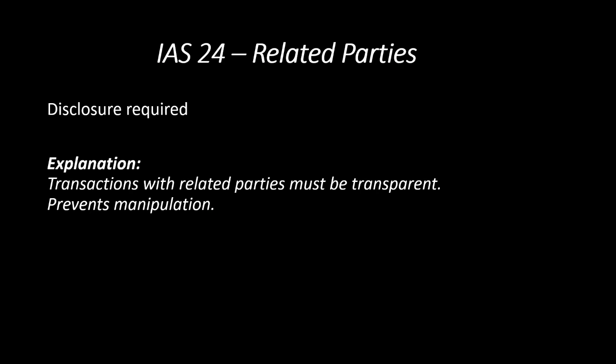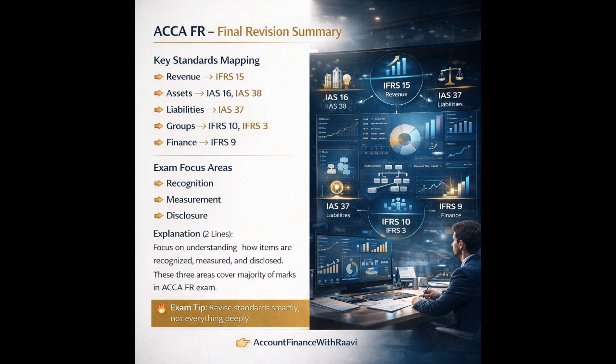Suppose there is commission payable to the key personnel of the company, or salary payable to the key personnel, such as the salary payable to the CEO or the managing director. It needs to be disclosed separately as related party transactions. The main purpose of this accounting standard is to enhance the transparency of the financial statements. So these are the key standards which an ACCA student needs to know before appearing for the financial reporting paper.